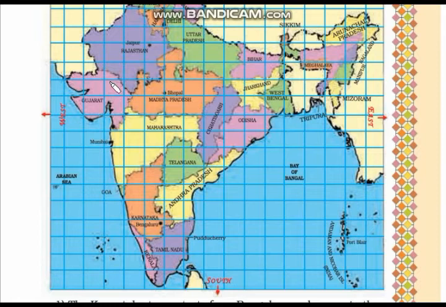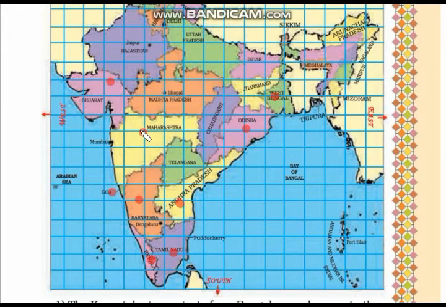So children, here Gujarat, Maharashtra, then Goa, here Goa, Karnataka, Kerala, Tamil Nadu, Andhra Pradesh, Odisha and West Bengal.